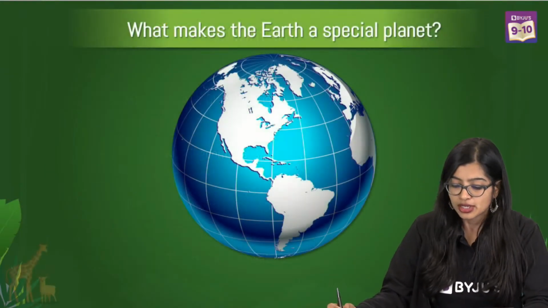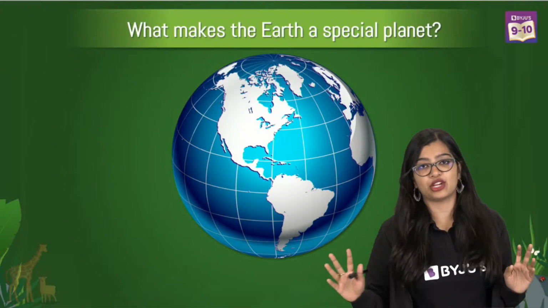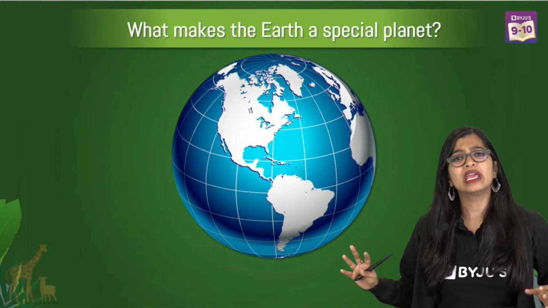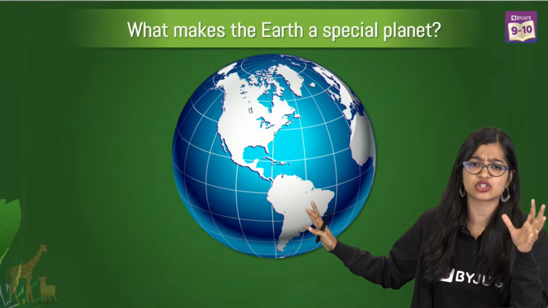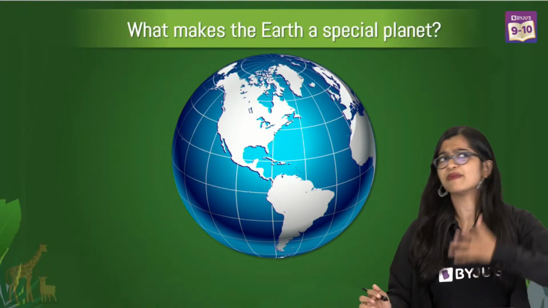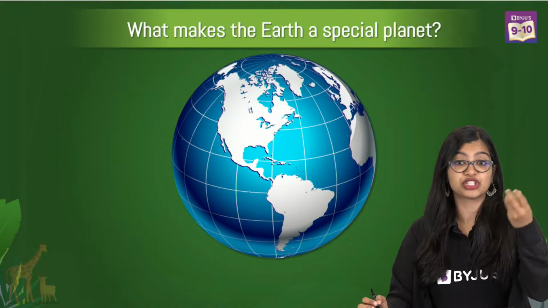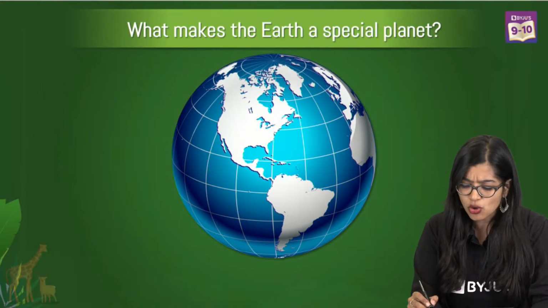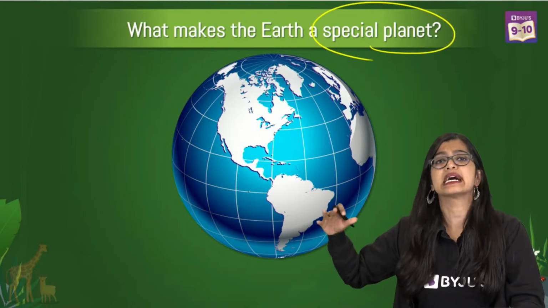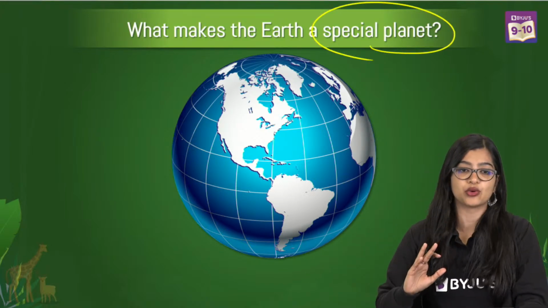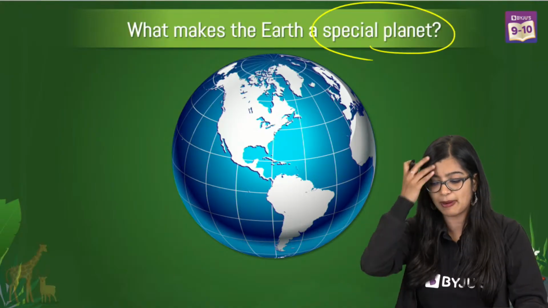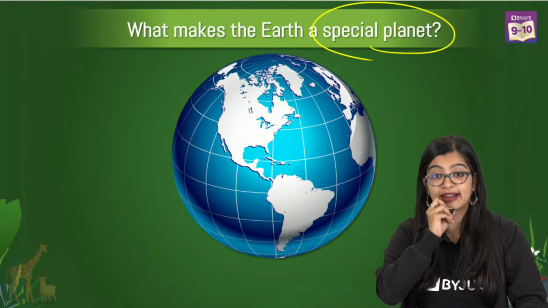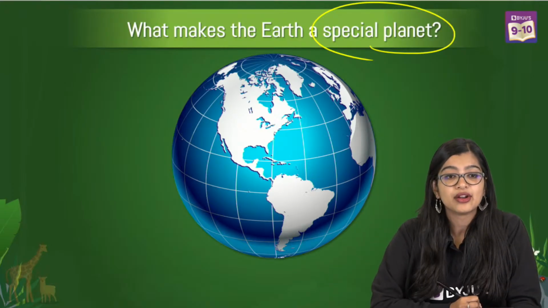All right. Now, when we talk about classification of living organisms, we know that there are so many different kinds of living organisms, right? Some very big, some very small, some which are made up of single cells, some which are made up of many cells put together, right? So if I have to ask you, what makes Earth a special planet? What will you tell me? What makes our planet different from the other planets, right?